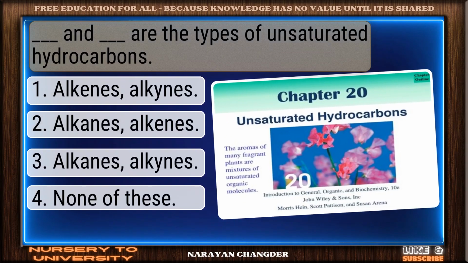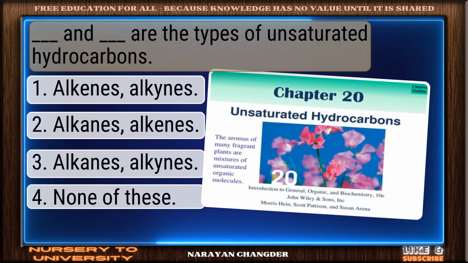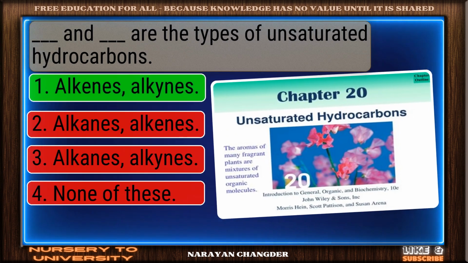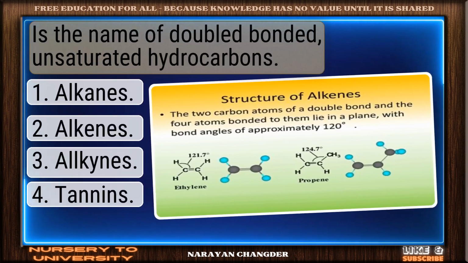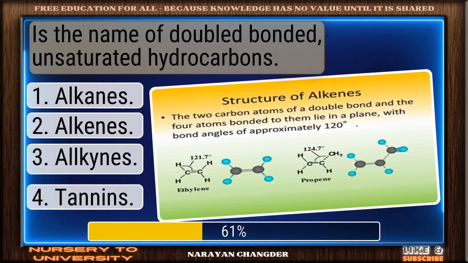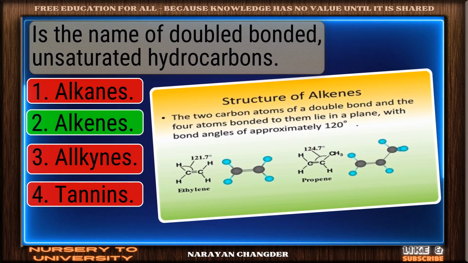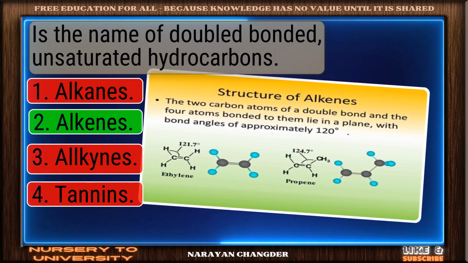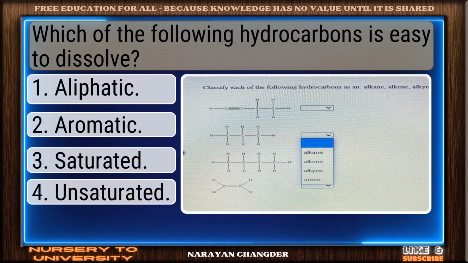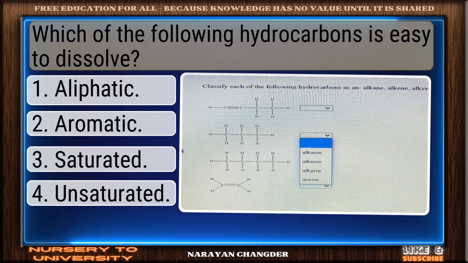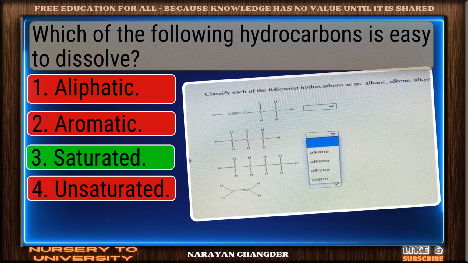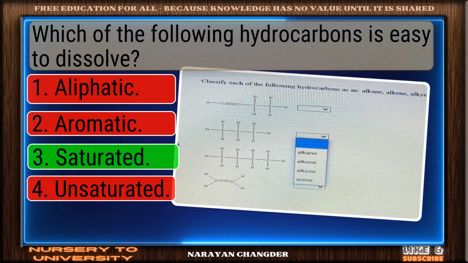Dash and dash are the types of unsaturated hydrocarbons. You chose alkenes, alkynes, and it is correct. Is the name of double bonded unsaturated hydrocarbons. Correct response. Alkenes is the most accurate answer. Which of the following hydrocarbons is easy to dissolve? Strong choice. Saturated is the right answer.